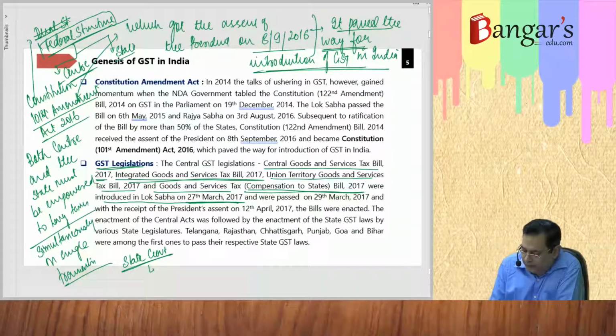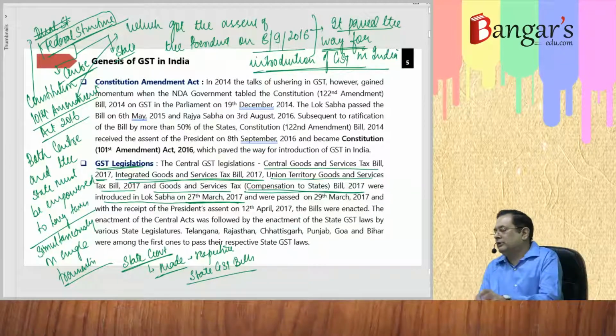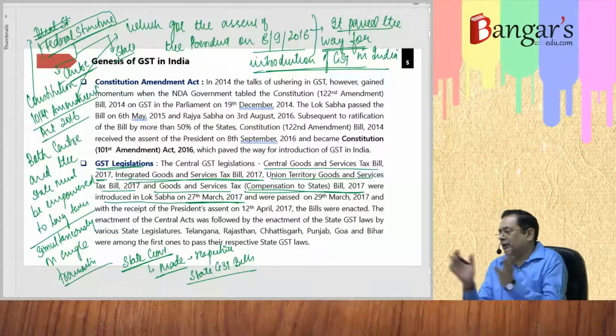they also made their respective state GST bills. So these bills, various state bills, they were enacted, and then came what?